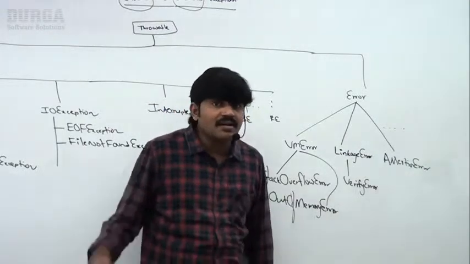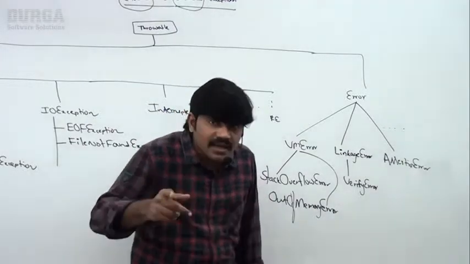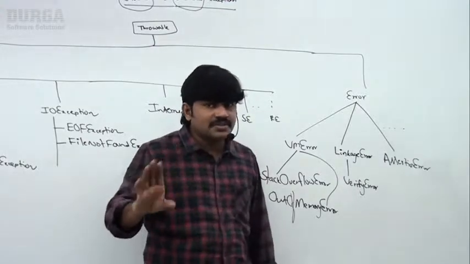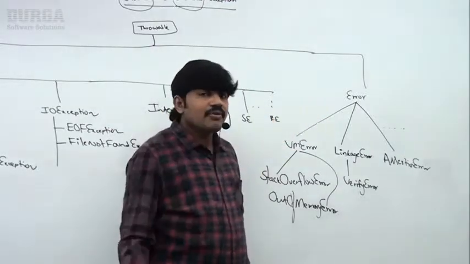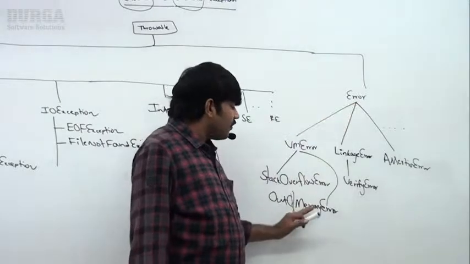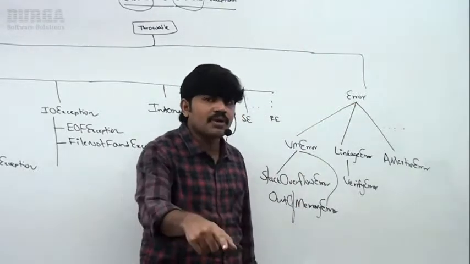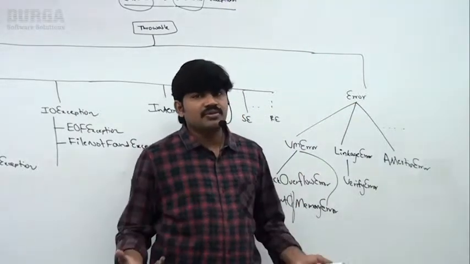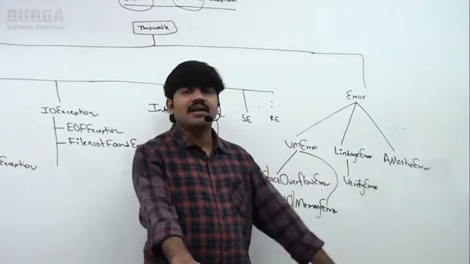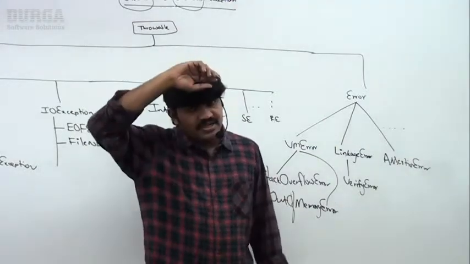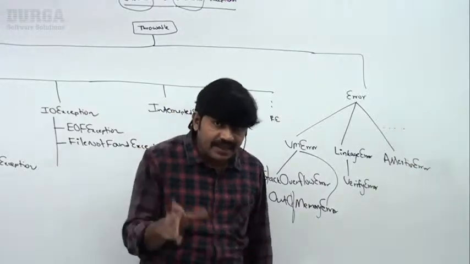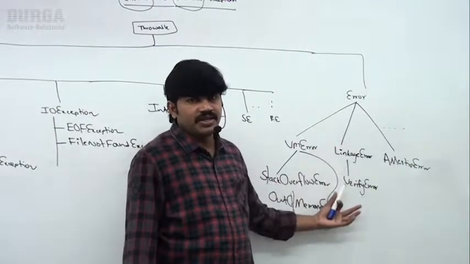Because errors are not caused by our program. Errors are caused due to lack of system resources. So if OutOfMemoryError is coming, being a programmer, what can you do? Nothing. I can't do anything because errors are non-recoverable. The program will be terminated abnormally. The exception handling concept is not applicable for these things, right?